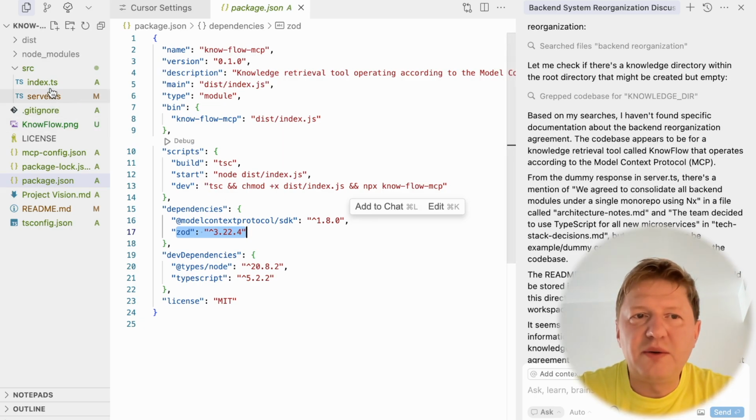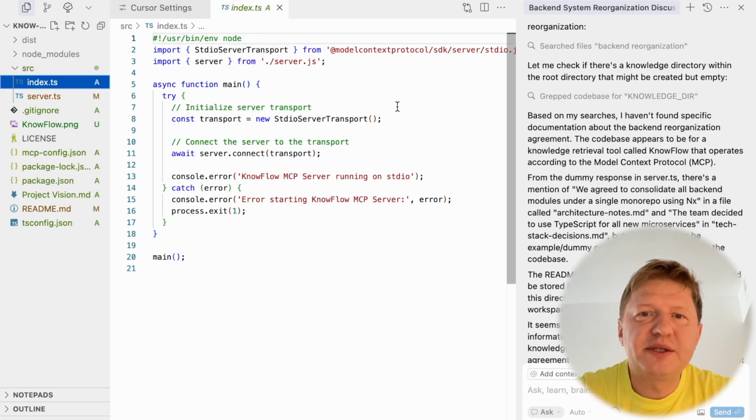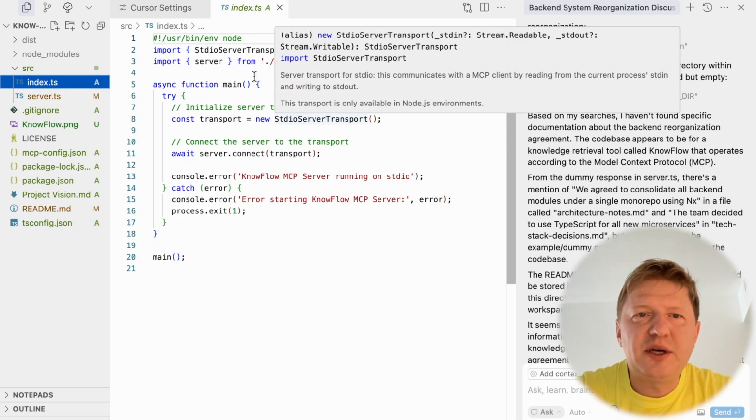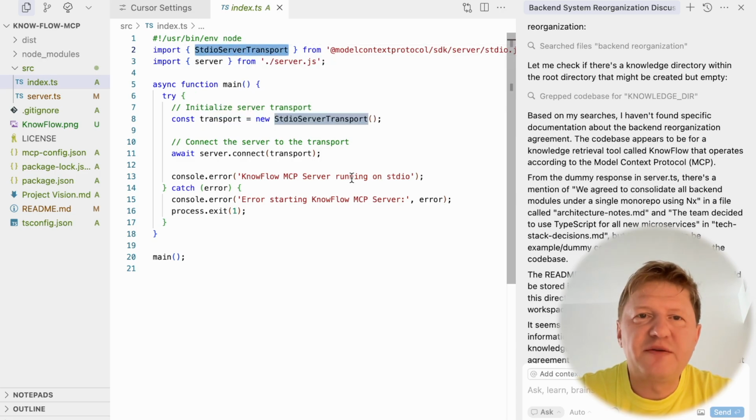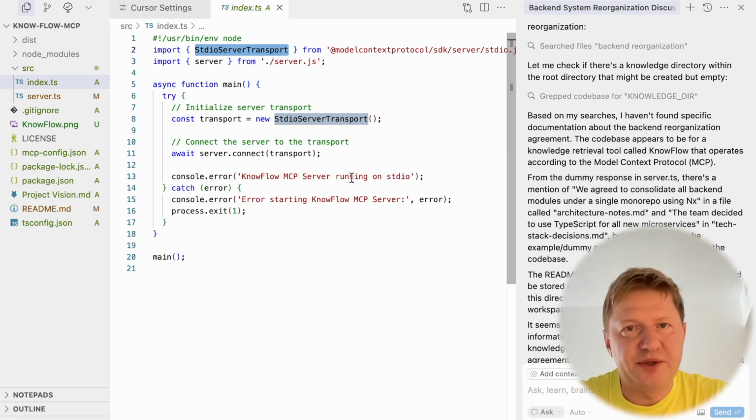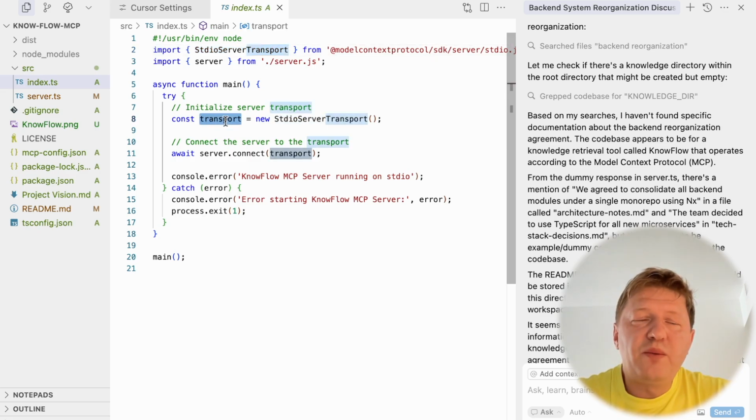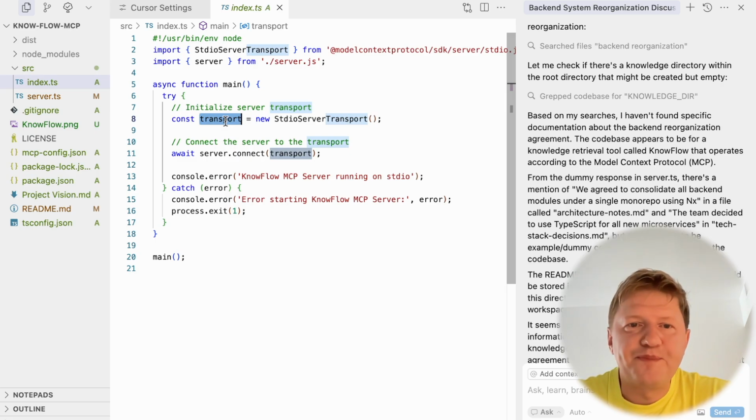We are starting from our index TypeScript file, and this is pretty straightforward, I would say. Here we are importing the stdio server transport, and at the moment we have two ways you can run your MCP server. The easiest one is running it locally, and then communication happens via standard input-output streams, and for that we are defining this server transport. The other way would be to run it as a server in remote mode, and then we would use the SSE protocol. It stands for server-sent events, but we are not doing this at the moment.